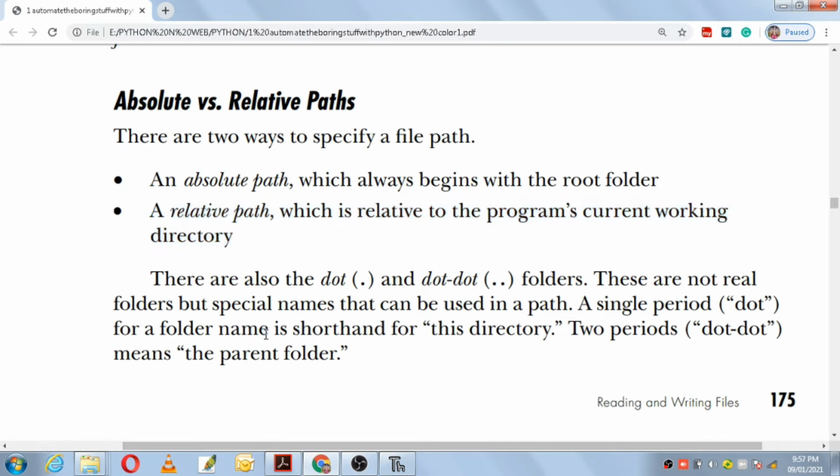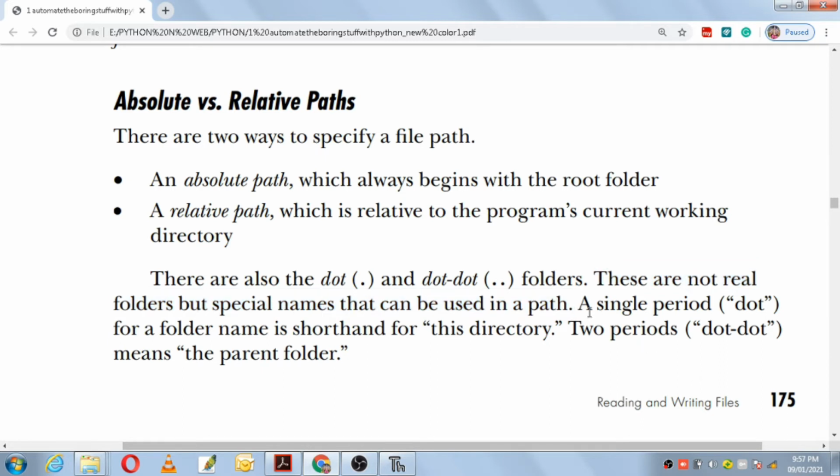Okay, next there is also the dot and the double dot folders. These are not real folders but special names that can be used in a path. We should know what dot is used for and what double dot is used for.